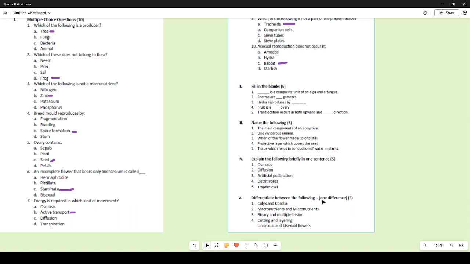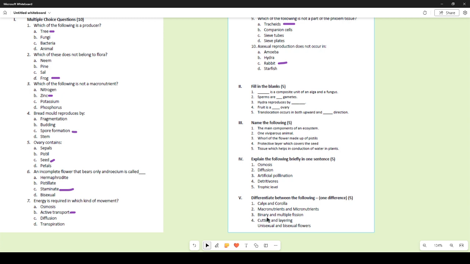So let us talk about differentiate between the following: calyx and corolla. It does not mention which specific difference you have to write, so you can write any difference. Calyx and corolla: it is the whorl made up of sepals, it is the whorl made up of petals. Macronutrients, micronutrients. Macronutrients are required in large quantities, whereas micronutrients are nutrients that are required by plants in smaller quantities.